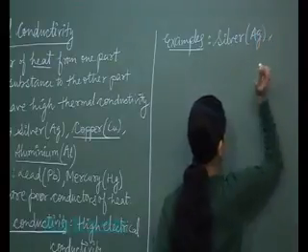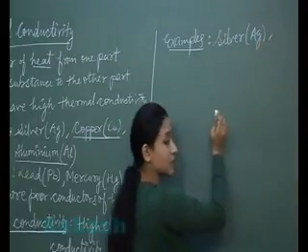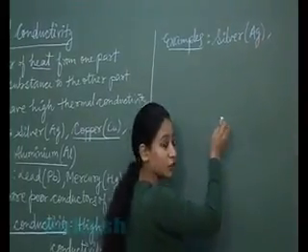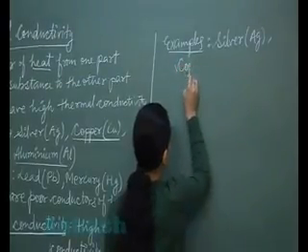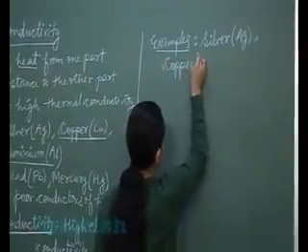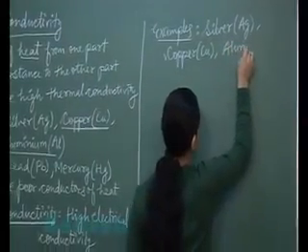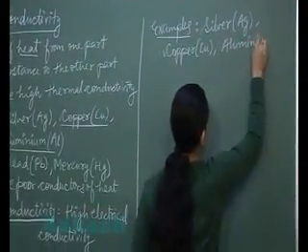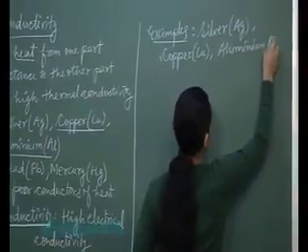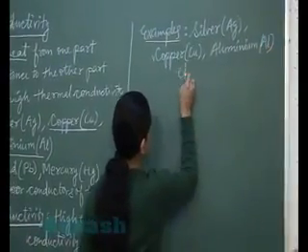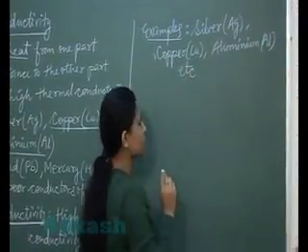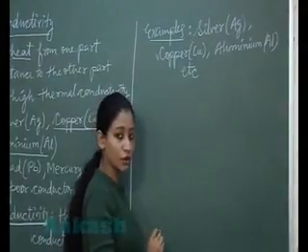We have many more metals also which possess high electrical conductivity, and those are copper, aluminium, which is Al, etc.